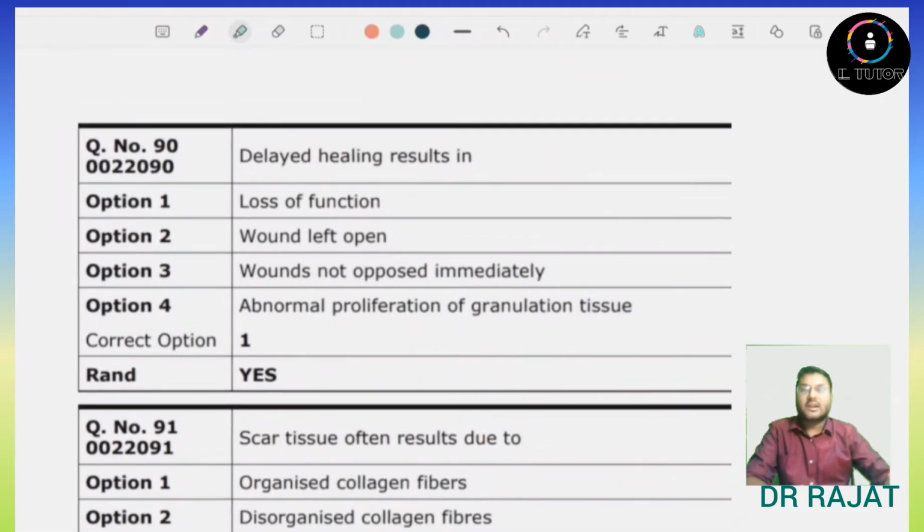First question is delayed healing results in. First option is loss of function. This is true. Wound left open? No. Wound not opposed immediately? No. It is not related to delayed wound healing. Abnormal proliferation of the granulation tissue? Yes, this can be related, but not always. But whenever there is a delayed healing, then there is a loss of function of that particular area. So, answer will be option number A. Delayed healing will lead to the loss of function.